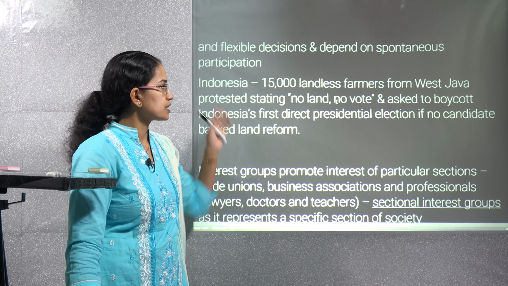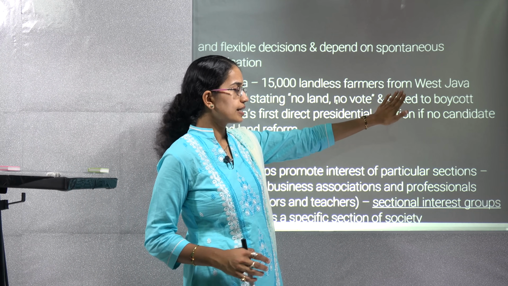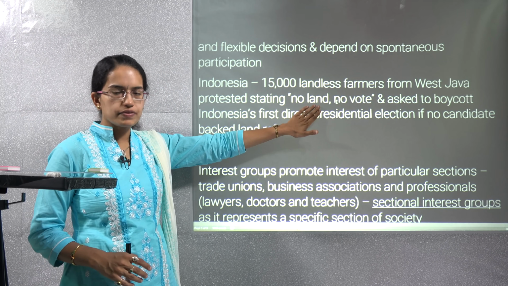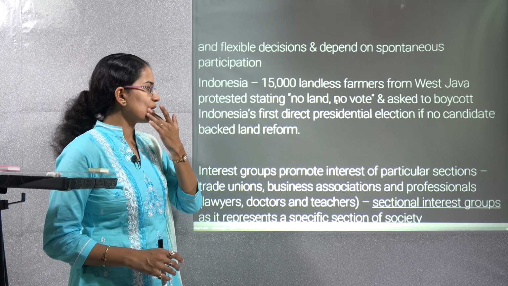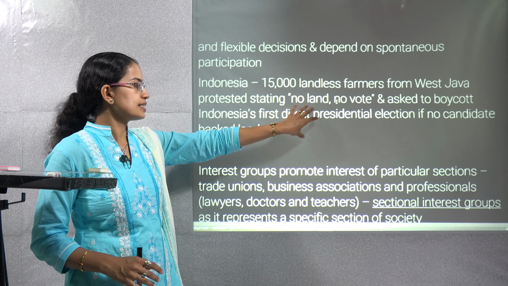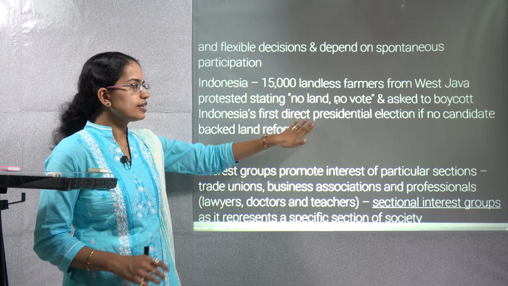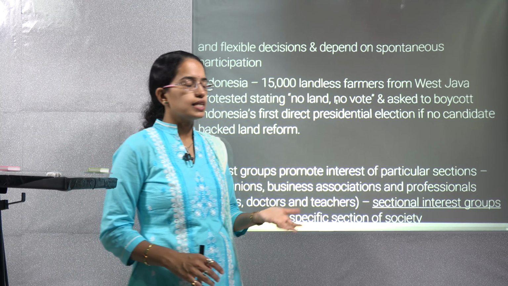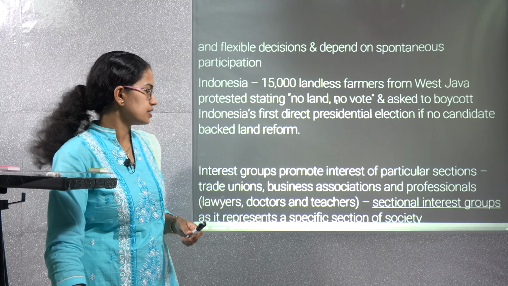So whenever you have pressure groups, that would affect the politics at a deeper level as compared to direct participation. A good example is from Indonesia, where nearly 15,000 landless farmers from the West Java region protested that if they are not given any land, they would not vote. They were asked to boycott the first direct presidential elections that were held, and they said that unless and until we are given the lands, we would not give our vote to any of the presidential candidates, whoever is contesting the election. So that's a kind of pressure group that deepens its roots.